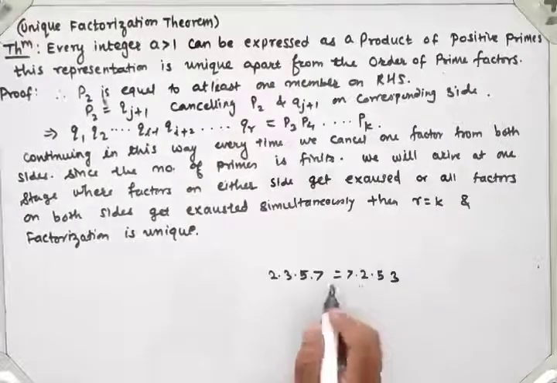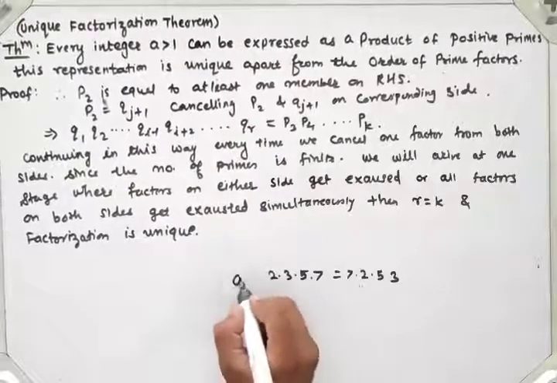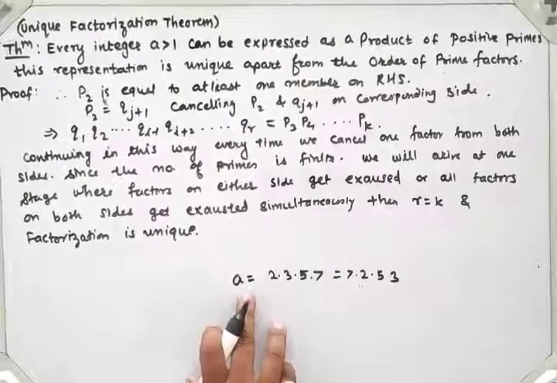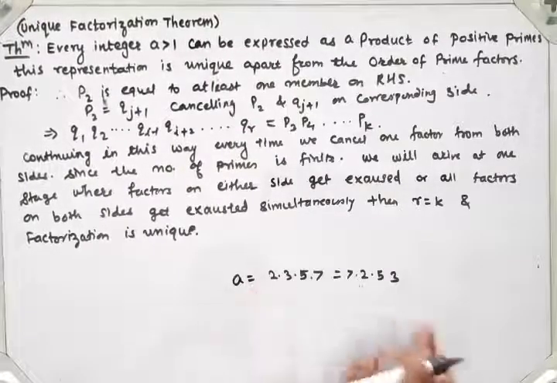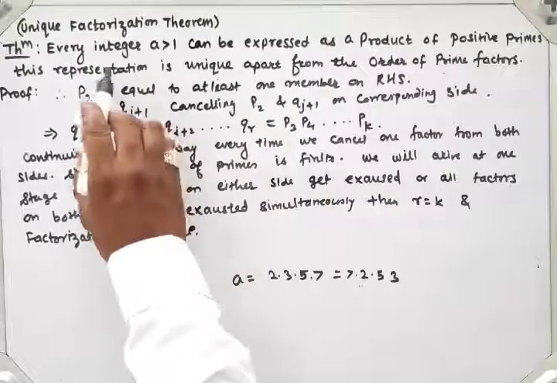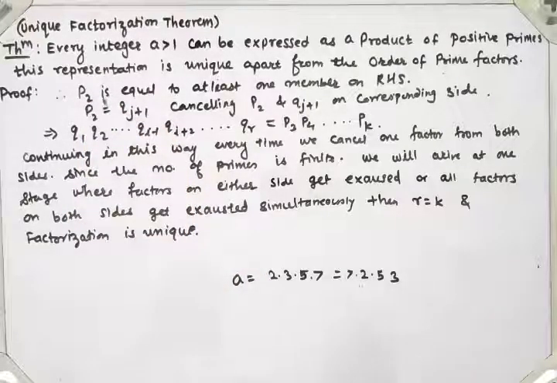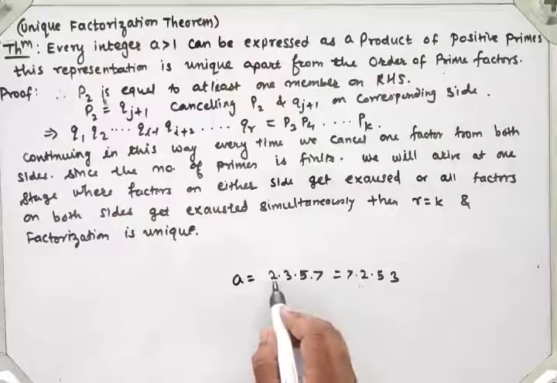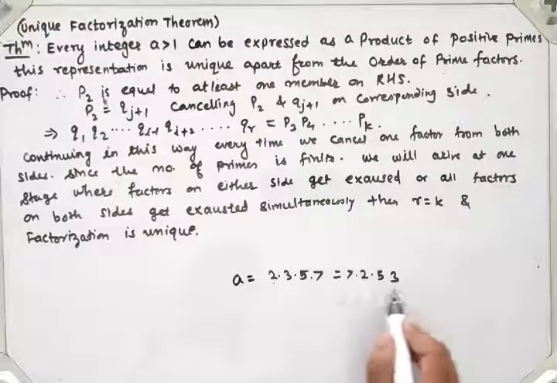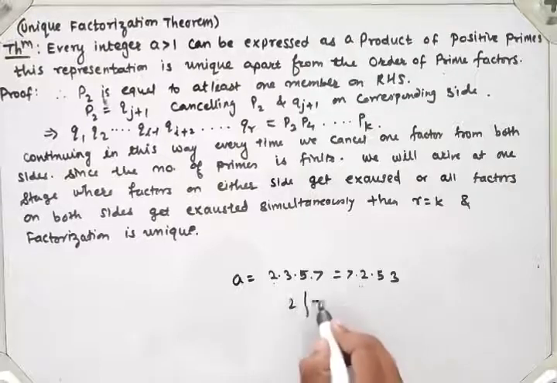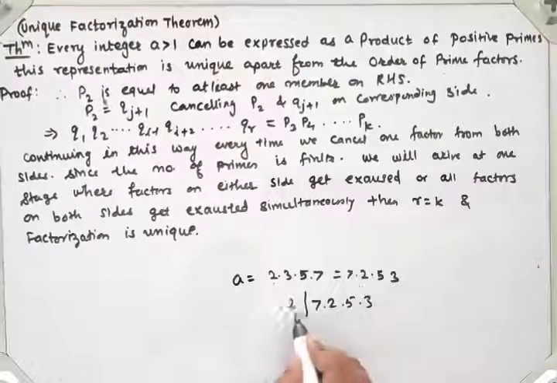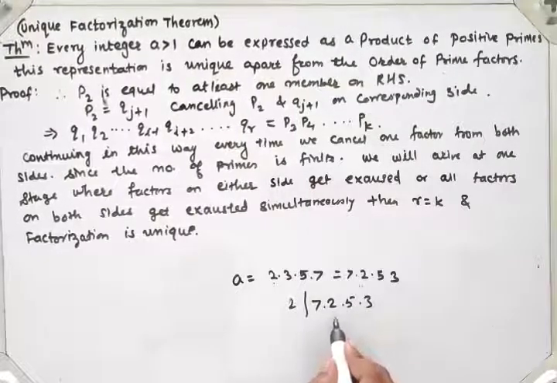This is the prime factorization of a number A, I suppose, right? So I have assumed that the number A has two different prime factorizations. These 2 divide this number, so 2 divides 7 into 2 into 5 into 3, meaning 2 divides at least one member of this, here 2, right?